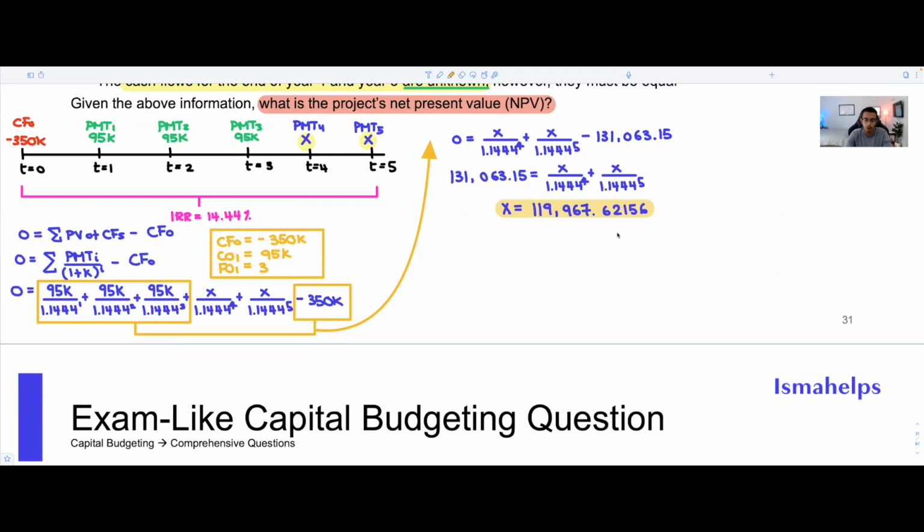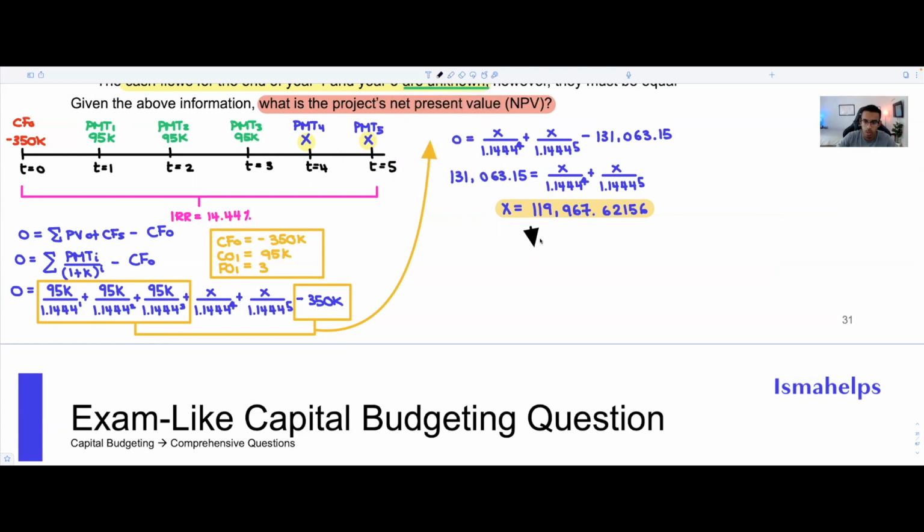Cool. Then I'm going to go to IRR and I'll press compute. And I get 14.44. It's almost like I teach this for a living. So now that we have that, we could actually move on and solve for our NPV. And our NPV is going to be mad easy, okay?